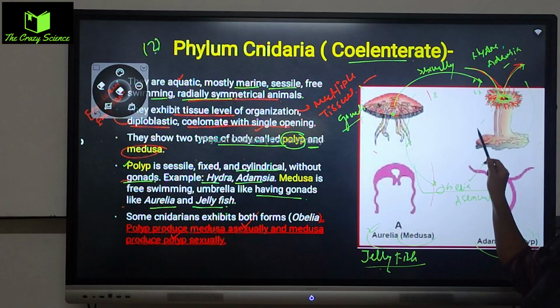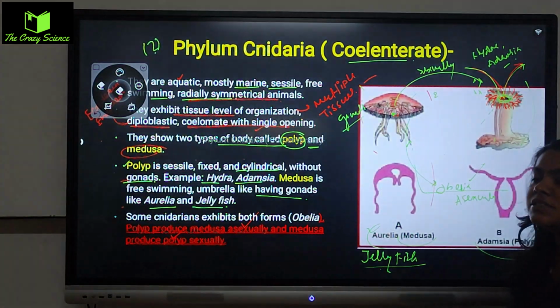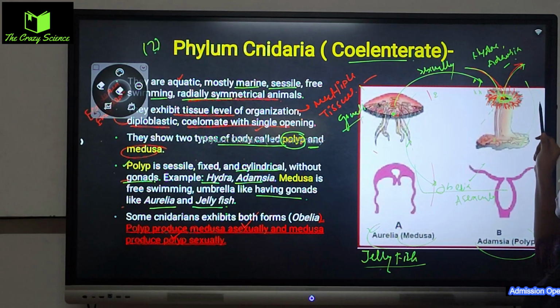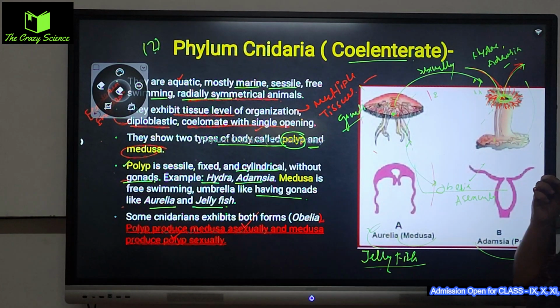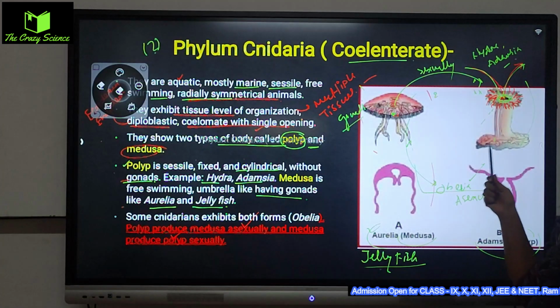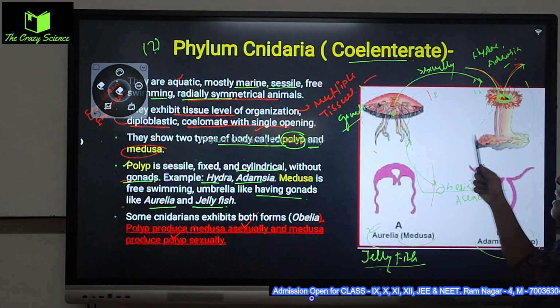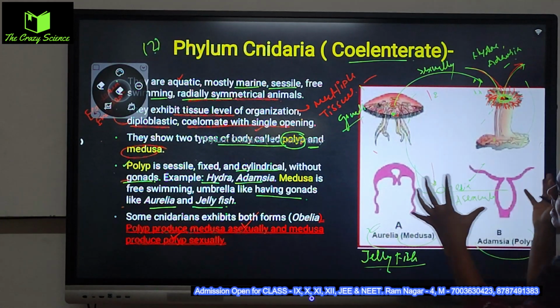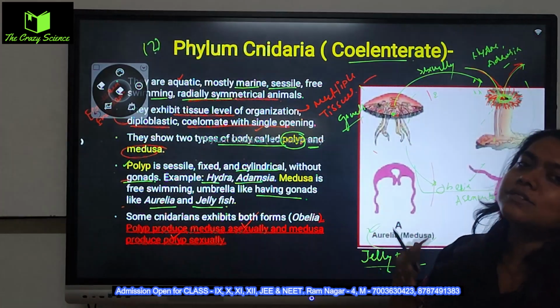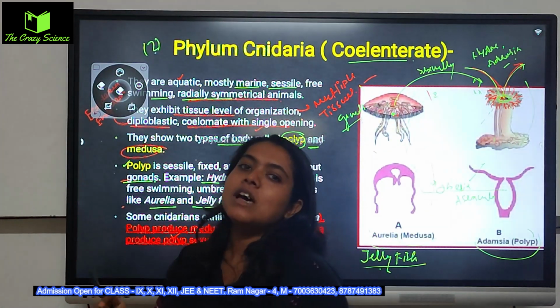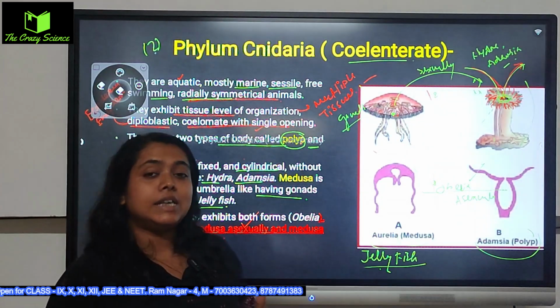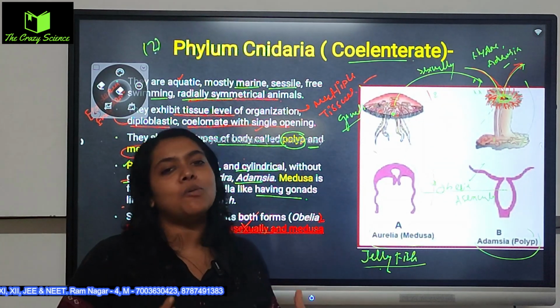And this particular one does not have any kind of gonads, so this cylindrical shape will do the asexual reproduction and make the medusa. So this is how both asexual and sexual reproduction will be continued, and this is how they make the offspring.